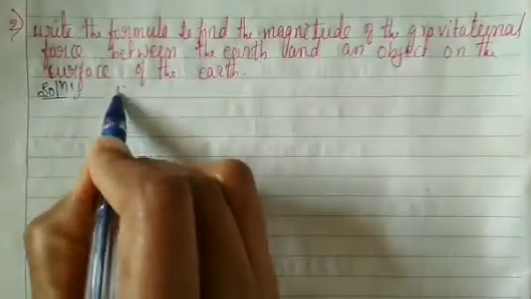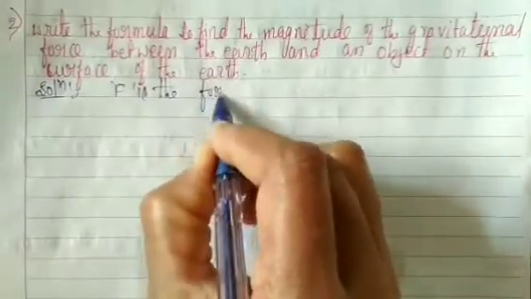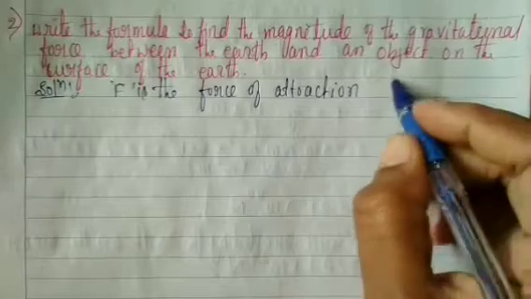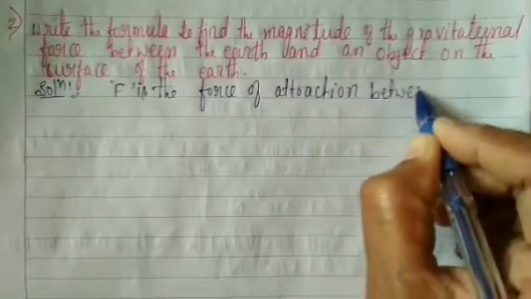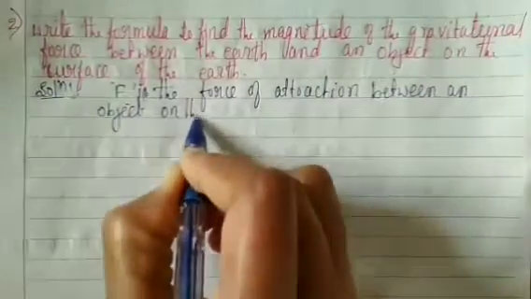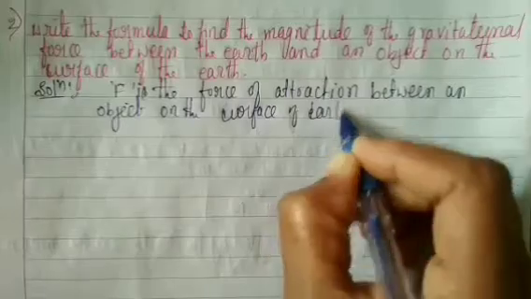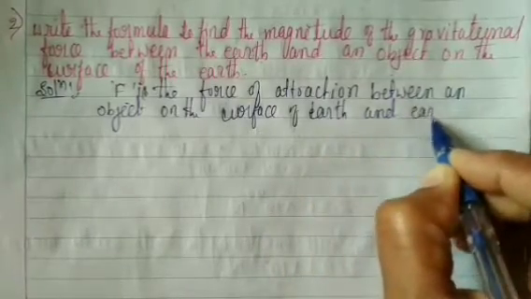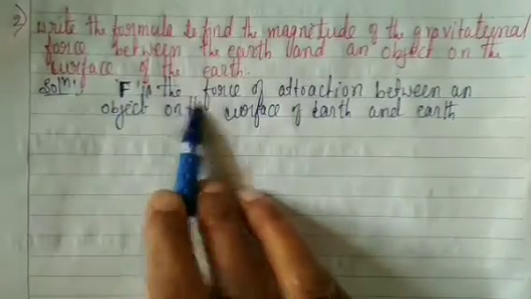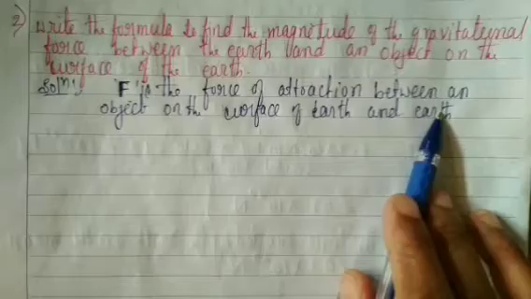Here F is the force of attraction between an object on the surface of the earth and the earth.